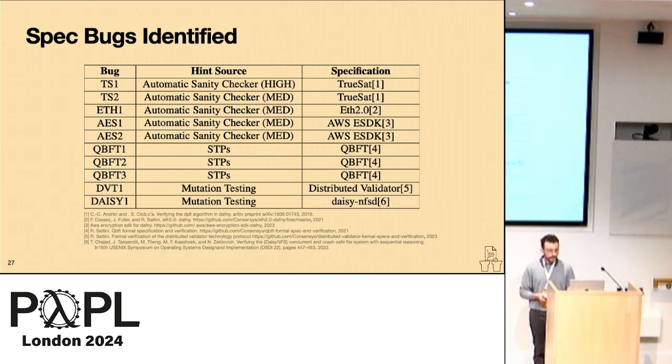So the results show that by applying these testing techniques that we use in imperative code to specifications, it's useful in actually increasing the reliability by identifying cases where the intent of the developer diverged from what was actually written.